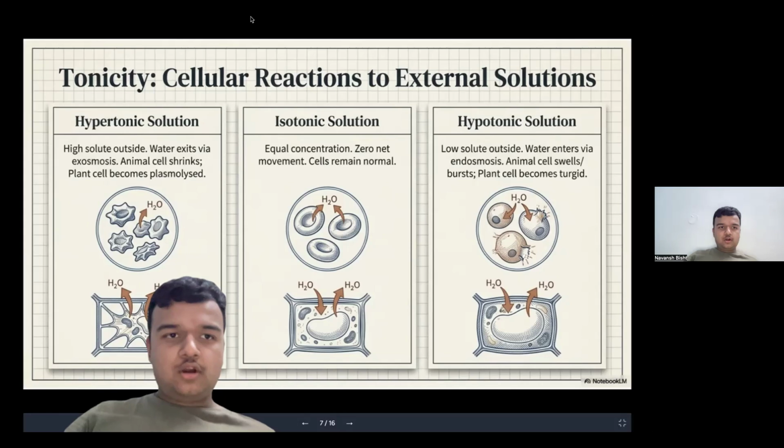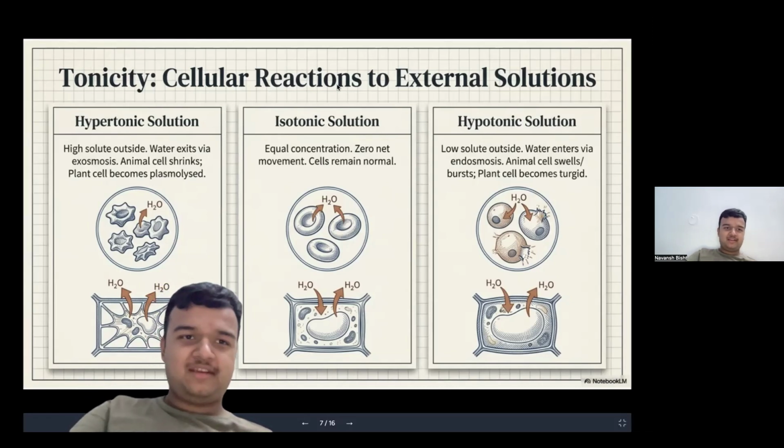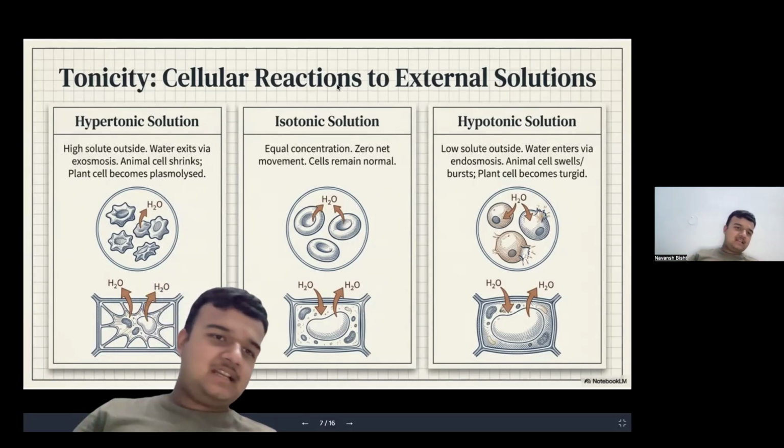Now, tonicity. There are three types of solutions. Let's take an example. This activity you can do at home also. Let's say you have three glasses of water. In one glass, you add a lot of salt, almost 5 to 10 spoons. Very high salt water. In another glass, you add very little salt, like two or three pinches, compared to the previous glass. That is less salty water. And let the third glass be the way it is, normal distilled water.